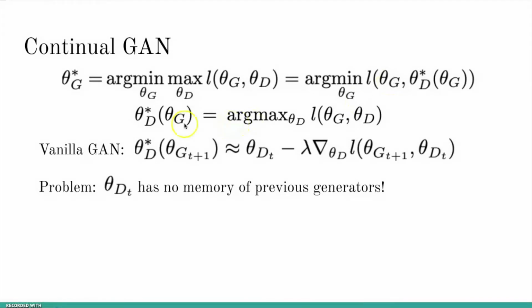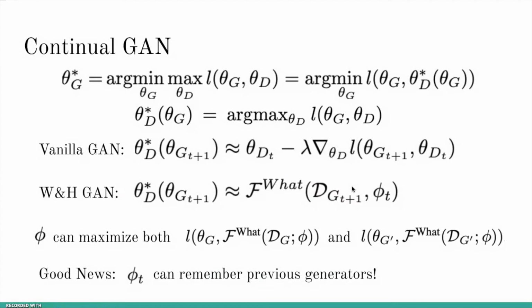This is possible if we have a function theta d star that returns the optimal discriminator parameters given the generator parameters. In practice, we do not have this function, so people usually approximate it by one step of gradient descent from the current discriminator parameter. However, as we discussed before, the discriminator parameters cannot be optimal for two different generator parameters, so this means that theta d star has no memory of previous generators.